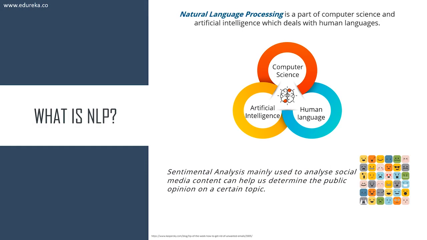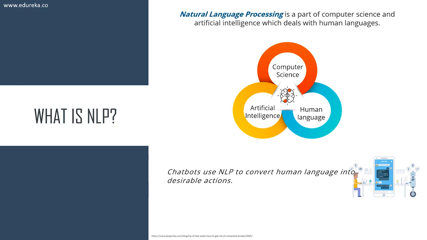Sentiment analysis is one of the major applications of natural language processing. You see, Twitter performs sentiment analysis, Facebook, Google, all of these perform sentiment analysis. Sentiment analysis is mainly used to analyze social media content that can help us determine the public opinion on a certain topic. And then we have chatbots.